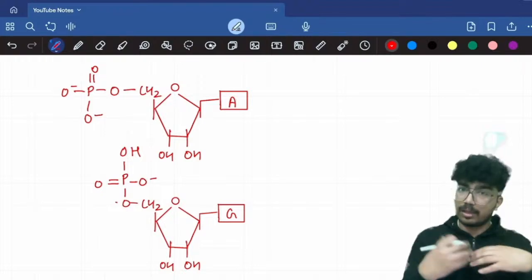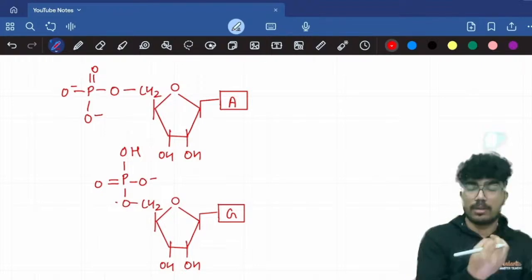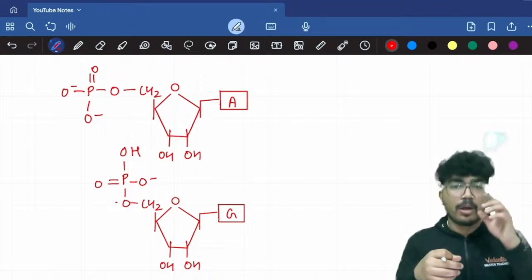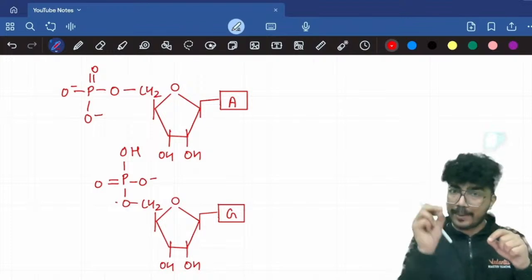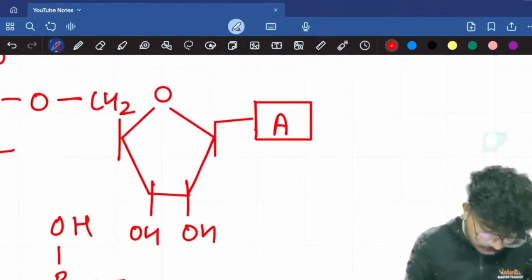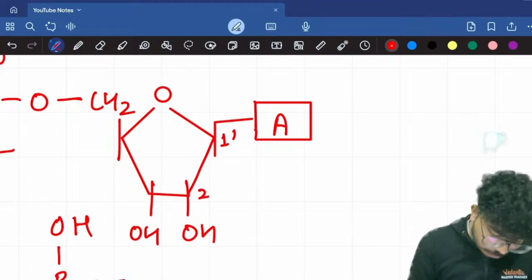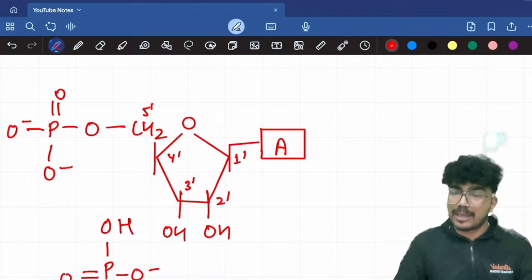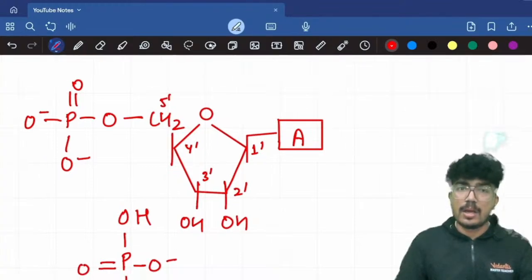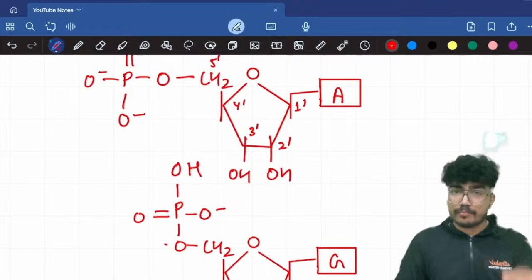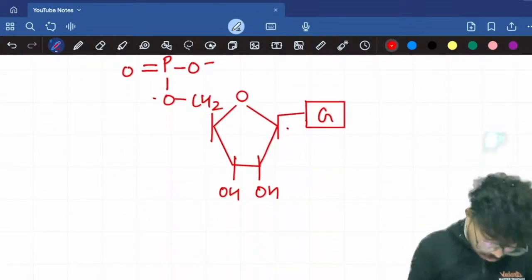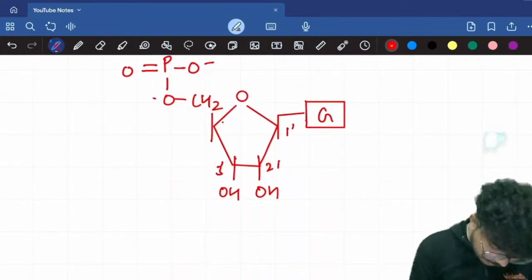So to distinguish which compound I am talking about, for the ribose, for the sugar, we do the numbering with a prime, like with a dash to it, right? I'll show you. Here, it will be called 1 dash, 2 dash, 3 dash, 4 dash, and here you have the 5 dash, or the 1 prime, 2 prime, 3 prime, 4 prime, 5 prime. This is how you can pronounce it. Over the fifth carbon, at the 5 dash position, I have the phosphate group here also and here also.